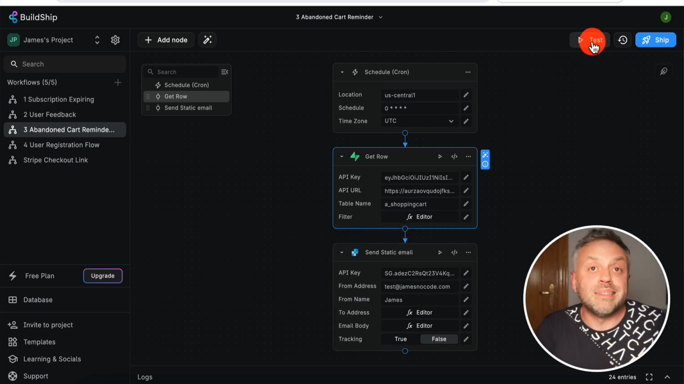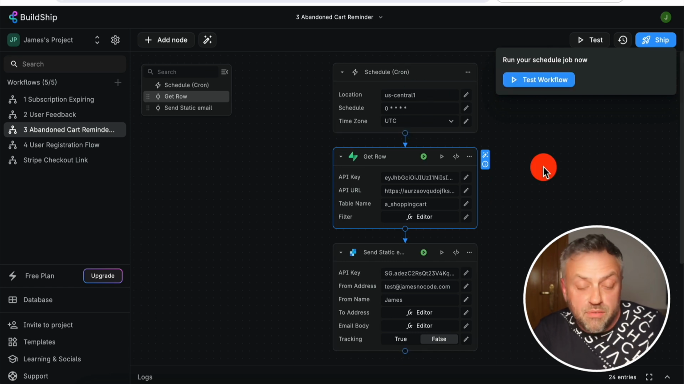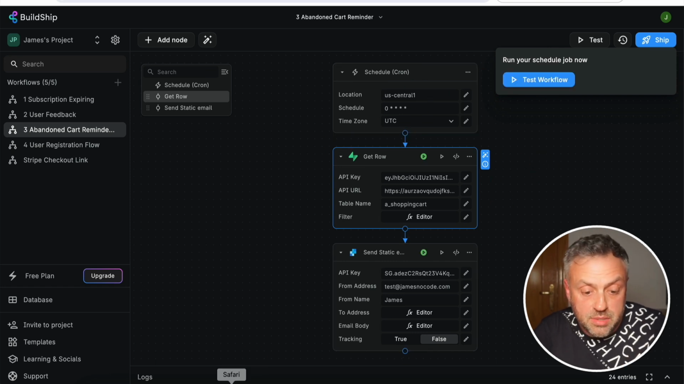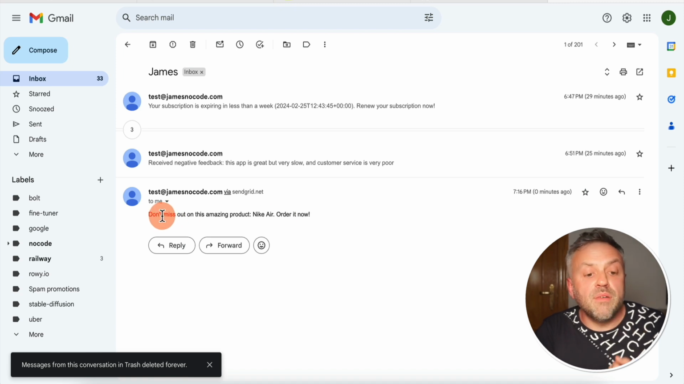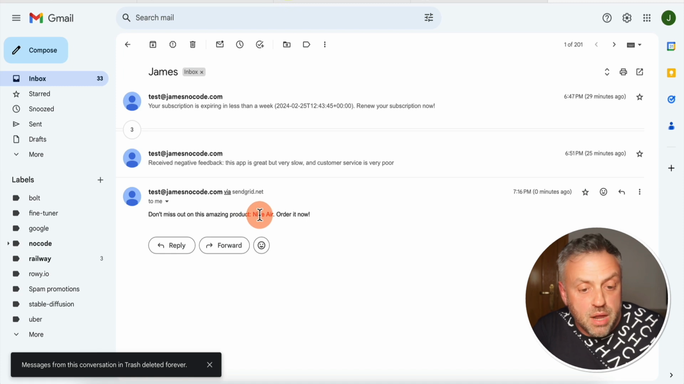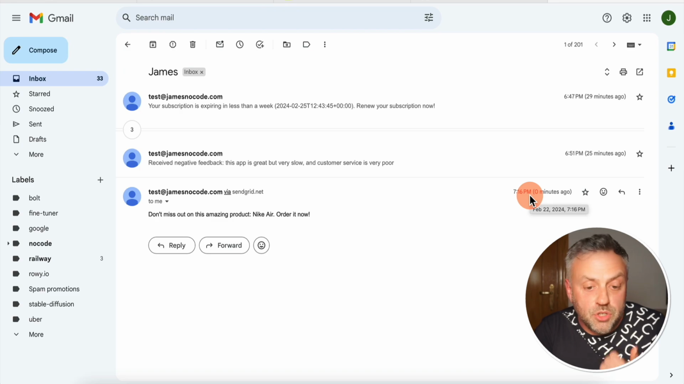Let's go ahead and test this out and see if we get any emails for any of the products that may have been in our shopping cart for more than 24 hours. So I'm going to click on test. We're going to test this workflow here, and our workflow has executed. Let's see if we got any emails. As you can see, we have a new email here. We're going to say show, and here we have an email telling us, don't miss out on this amazing product, Nike Air, order it now. And as you can see, this is an email that we have just received.